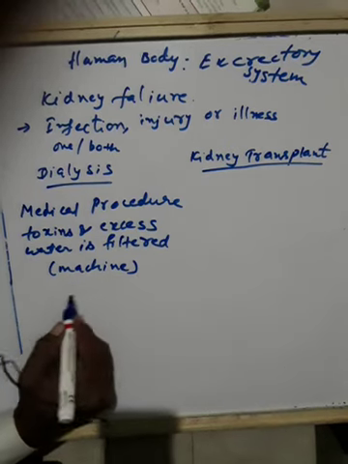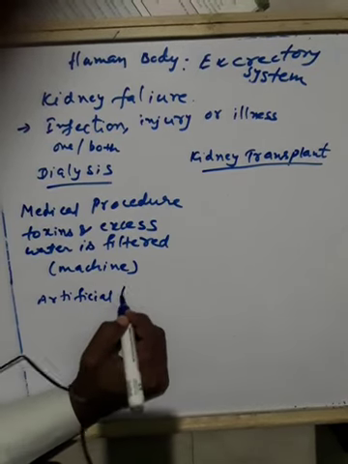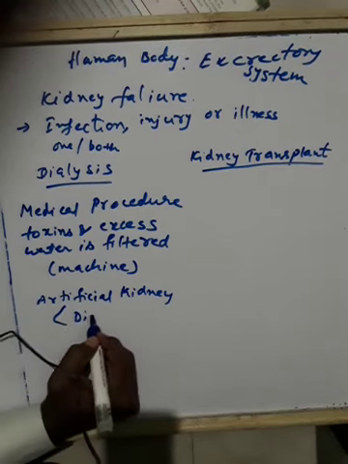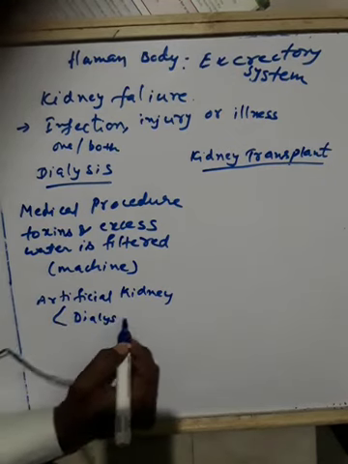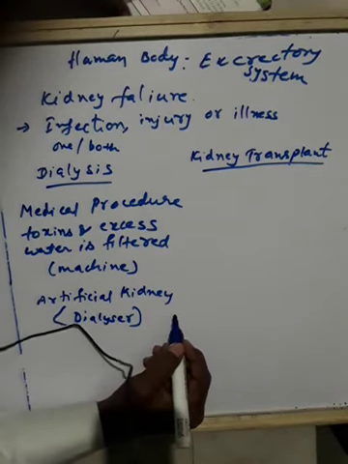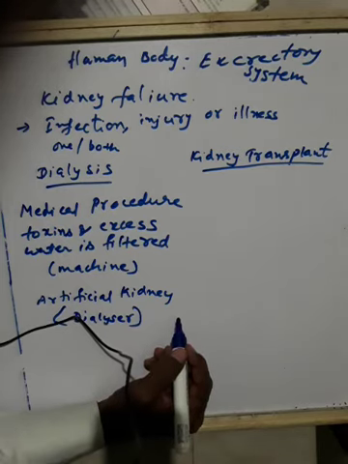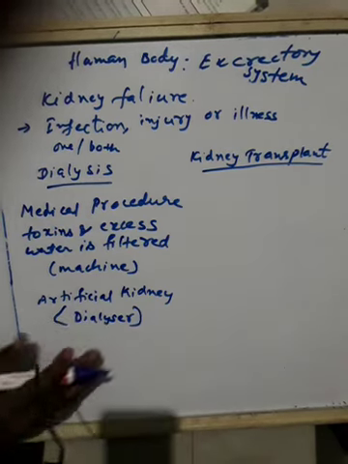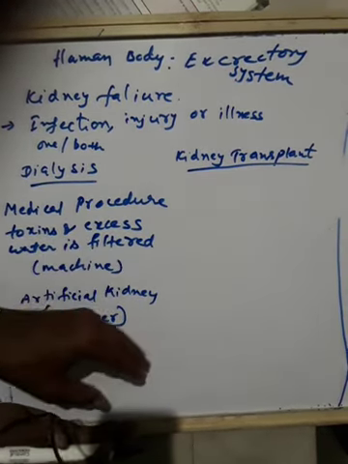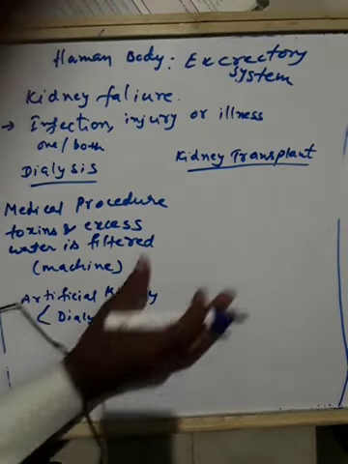The artificial kidney is nothing but the dialyzer. It filters out the waste, purifies the blood, and the fresh blood is sent back to the body of the patient. Okay, then kidney transplant.